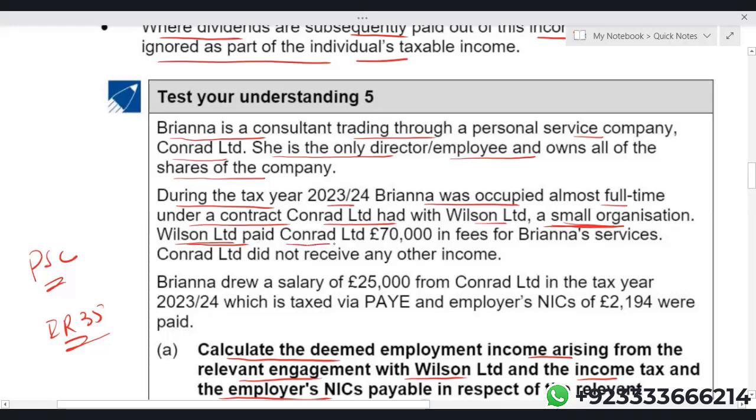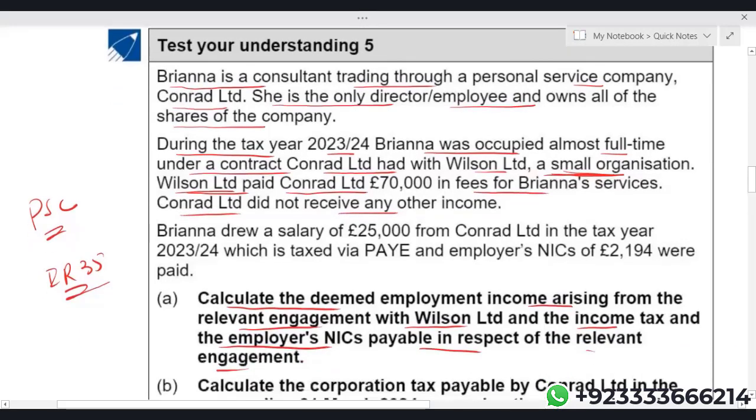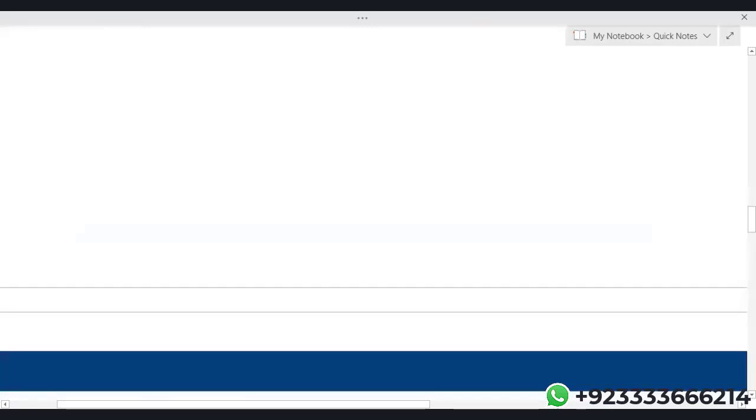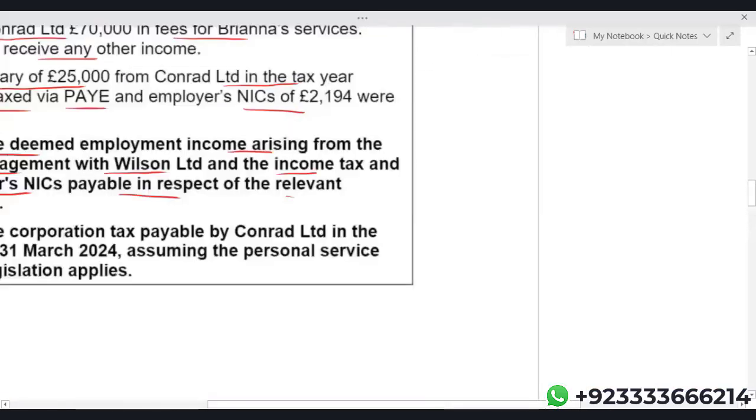Wilson Limited paid Conrad Limited 70,000 in fees for Brian's services. Conrad Limited did not receive any other income, so the entire fee is just 70,000. Bryna drew a salary of 25,000 from Conrad Limited in the tax year 23-24, taxed via pay as you earn, and employer's NICs of 2194 were paid. Now let us simply apply this format over here.